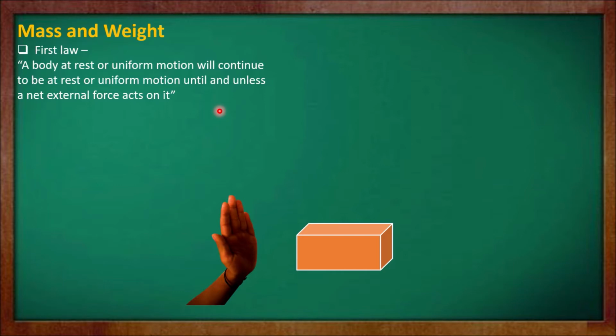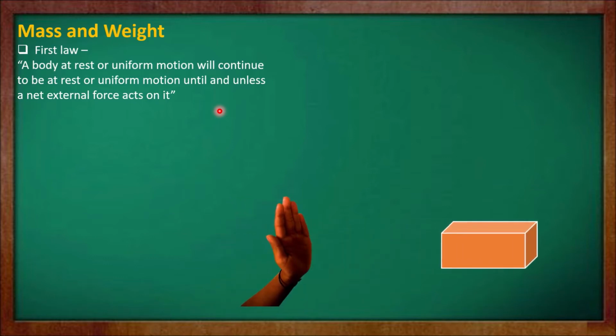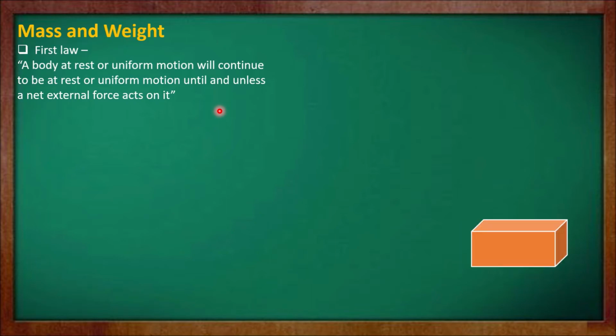So a body at rest cannot be moved until force is applied on it. When force is applied, it can be moved. And an object in motion cannot be stopped until an external, opposite force is applied on it.